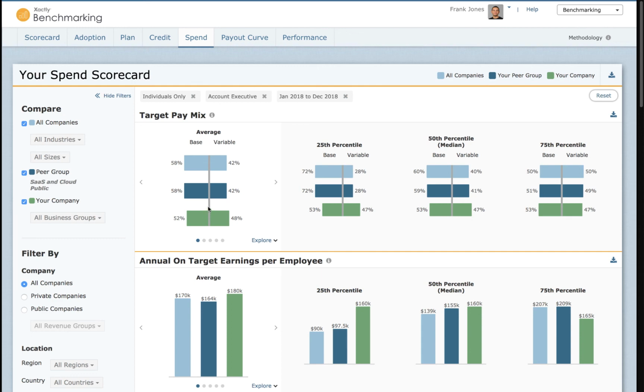And all of this, again, is backed by that deep empirical data set that I mentioned in the beginning. It's over 15 years from thousands of customers and hundreds of thousands of sales reps, all aggregated and anonymized, but all available to you to help you make the right decision.